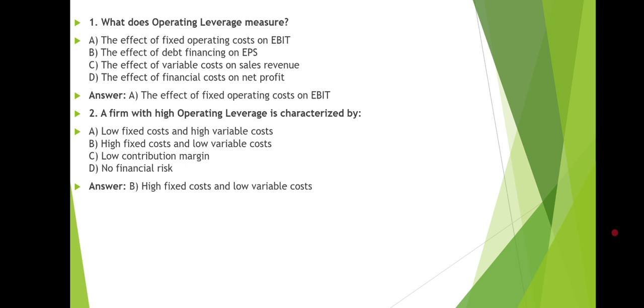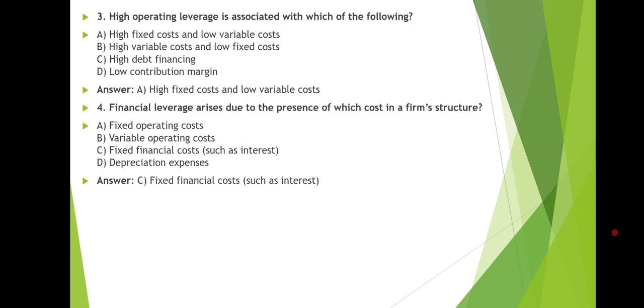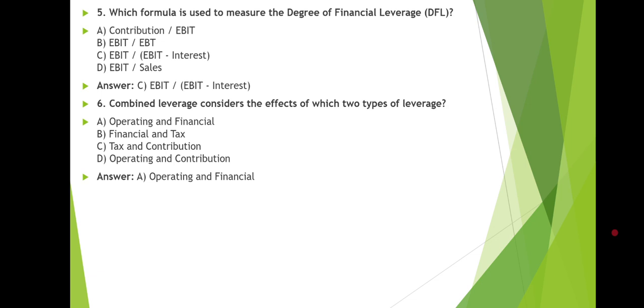Second question: a firm with high operating leverage is characterized by what? The right answer is B, high fixed cost and low variable cost. Next question: high operating leverage is associated with which of the following? The right answer is high fixed cost and low variable cost. The fourth question: financial leverage arises due to the presence of which cost in a firm's structure? The right answer is C, fixed financial costs such as interest. The next question: which formula is used to measure the degree of financial leverage? The right answer is EBIT divided by EBIT minus interest.